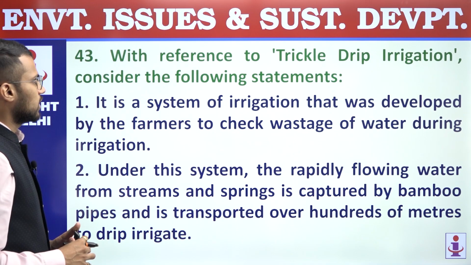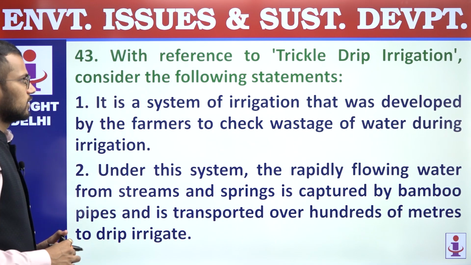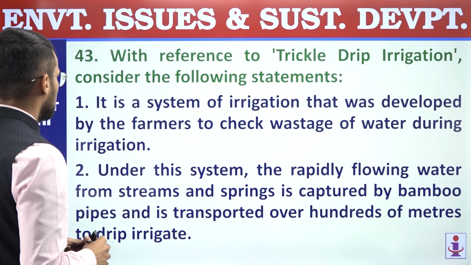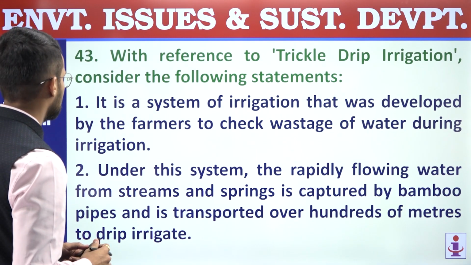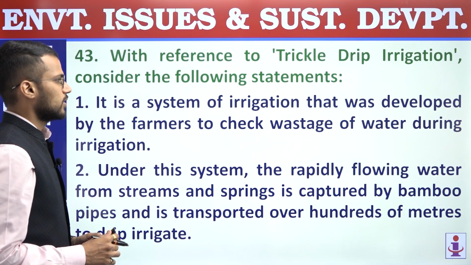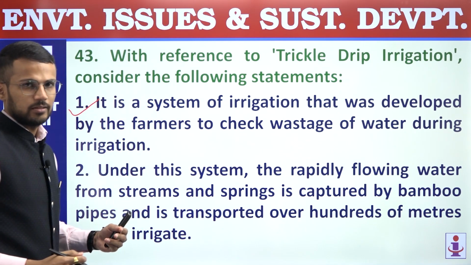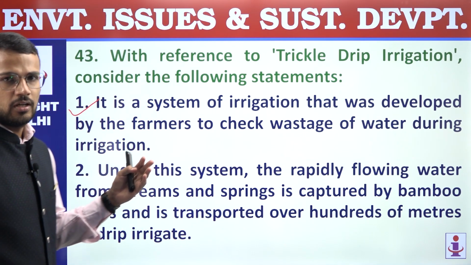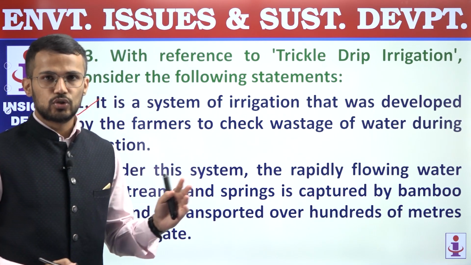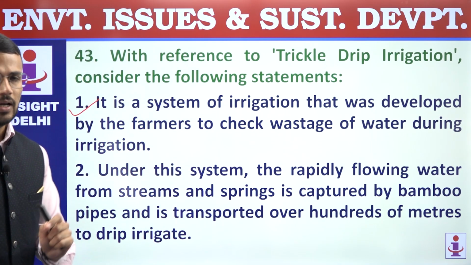43. With reference to trickle drip irrigation, consider the following statements. First, it is a system of irrigation that was developed by the farmers to check wastage of water during irrigation, right? So this statement is a correct statement. Trickle drip irrigation makes sure that there is no wastage of water.